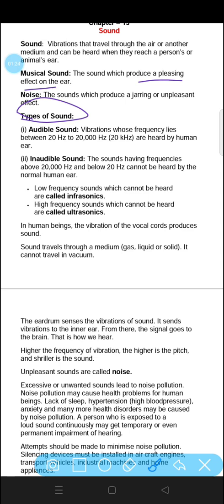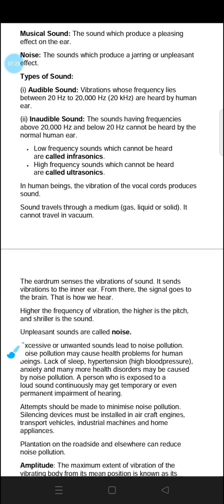Now, there are different types of sound. There are different ranges in which sound is produced. Let's study the types of sound. One is audible sound and another one is inaudible sound. When we are talking about audible sound, we are talking about that frequency of sound which we humans are able to hear. That is called audible.